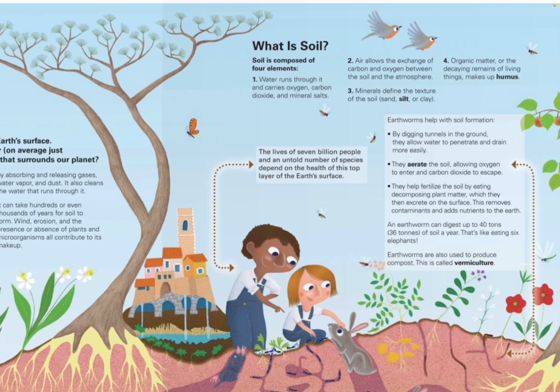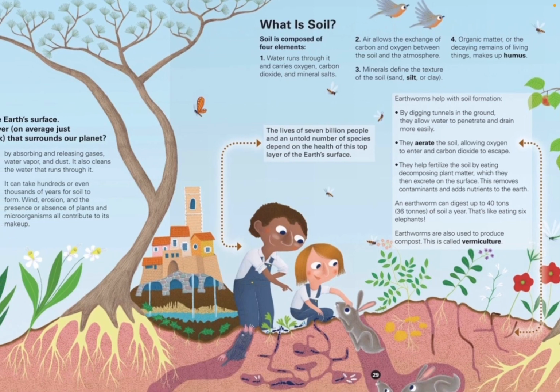1. Water. First is the water that runs through it and carries oxygen, carbon dioxide, and mineral salts. Second, air allows the exchange of carbon and oxygen between the soil and the atmosphere. 3. Minerals define the texture of the soil: sand, silt, or clay. 4. Organic matter, or the decaying remains of living things, makes up humus. The lives of 7 billion people and an untold number of species depend on this top layer of the Earth's surface.